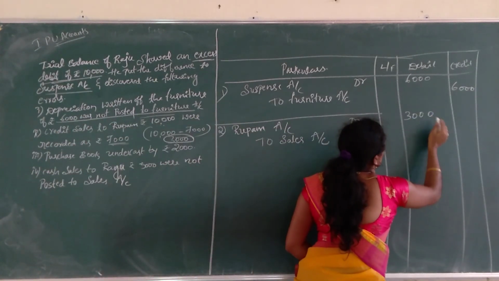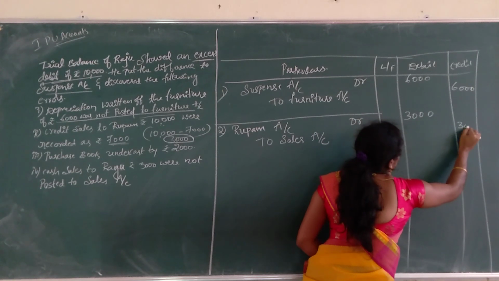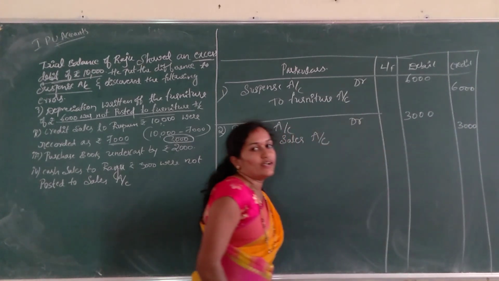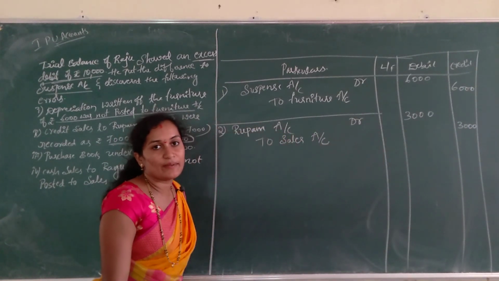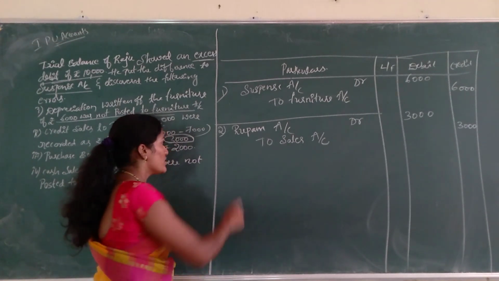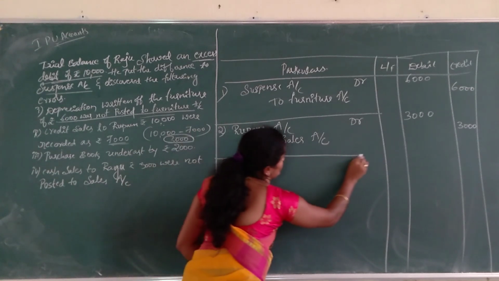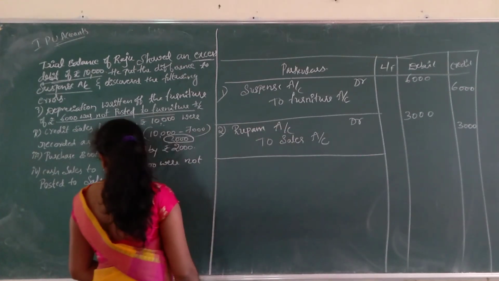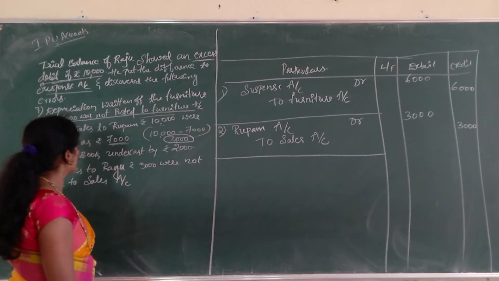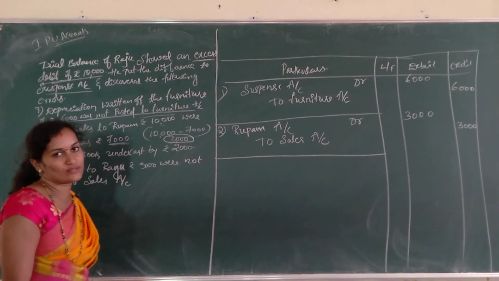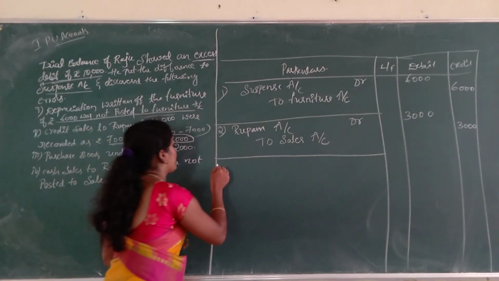How is it 3,000? Actual amount is 10,000. They recorded it as rupees 7,000. 10,000 minus 7,000 is 3,000. So Rupam account debtor to sales account. Write the narration, that is credit sales to Rupam rupees 10,000 is recorded as rupees 7,000, now rectified.